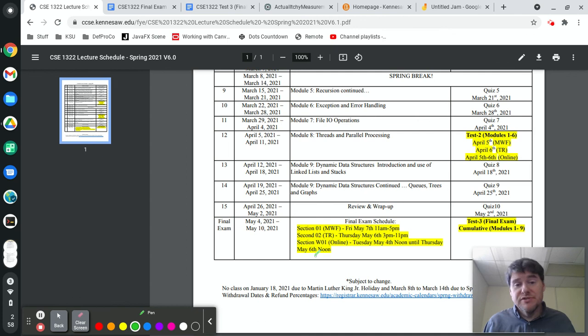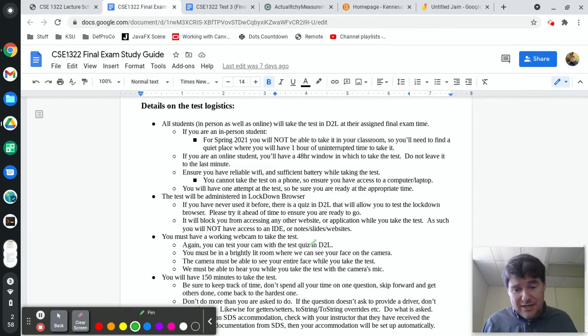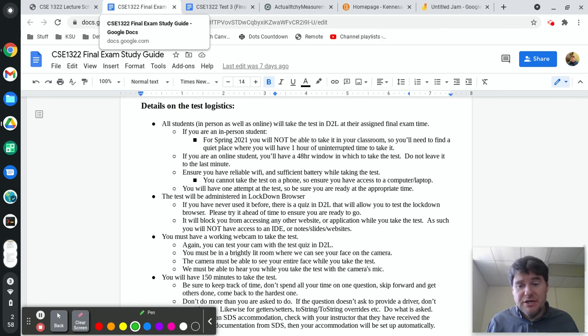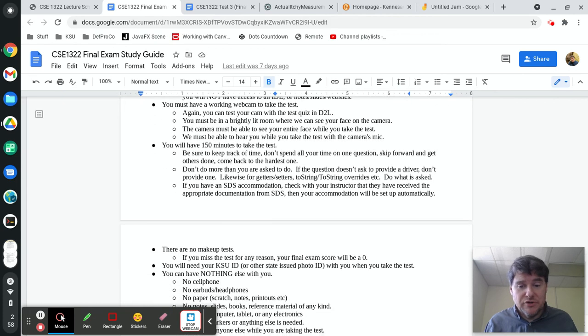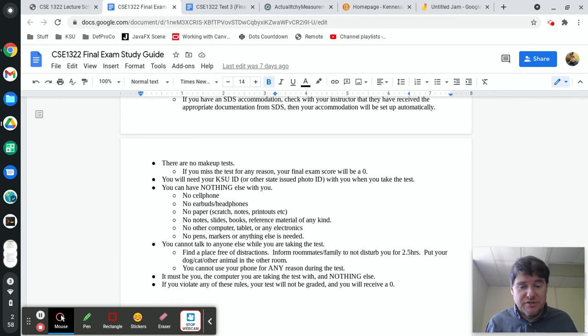Okay, so those are the rules of the test. You are not allowed to use scratch paper. All of these rules are listed here on the D2L Final Exam Study Guide, which I posted in D2L today under an announcement. So make sure you review them. And if you have any questions or any problems, then let me know ahead of time, and I will certainly try to answer any of those questions. But I think all of that is relatively clear.